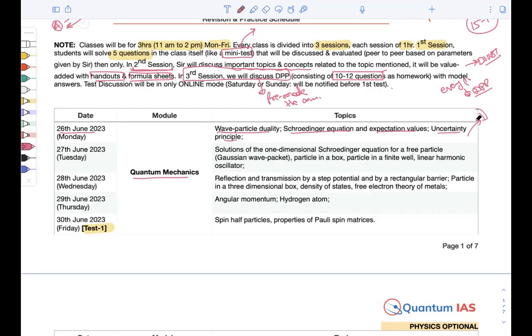Because in 1 hour I will be taking how to write the right answer. I will have one session for how to write answers, right? So in the first week, we will be dealing with quantum mechanics. You have to plan and prepare accordingly, right? You have 15 days left for this course.